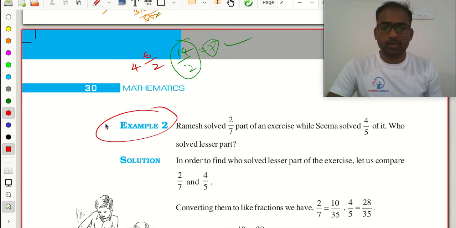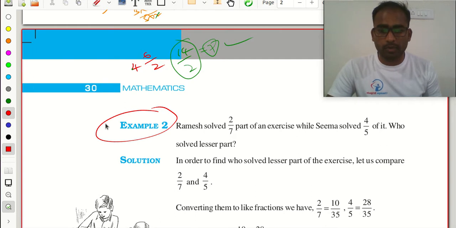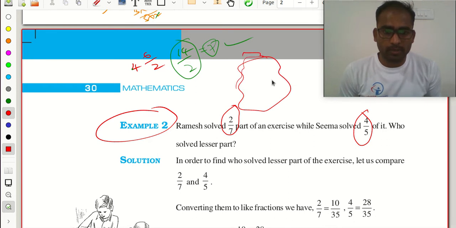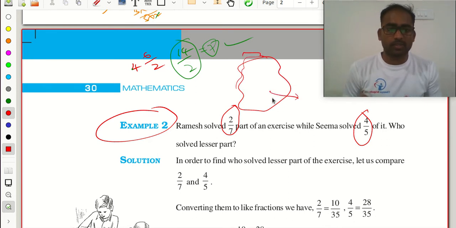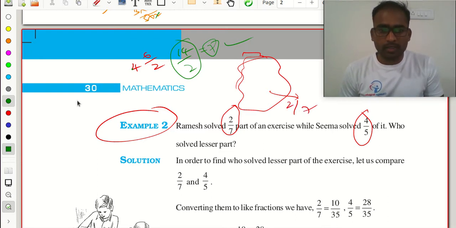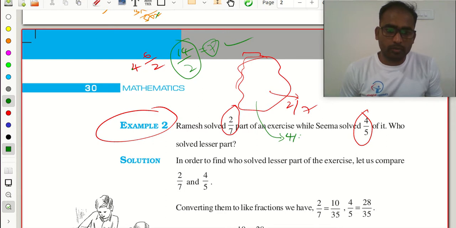This is a very good problem. You need to involve with the problem. Ramesh solved 2 by 7 part of an exercise, while Shima solved 4 by 5 of it. Then who solved the lesser part? That is what we need to find. This is one exercise, and Ramesh solved from here 2 by 7 part, and Shima solved from here only 4 by 5 part. Who solved the lesser part? That is what we need to find.